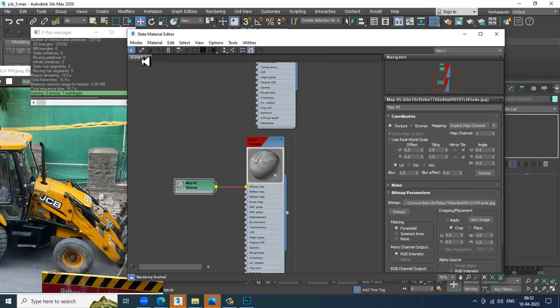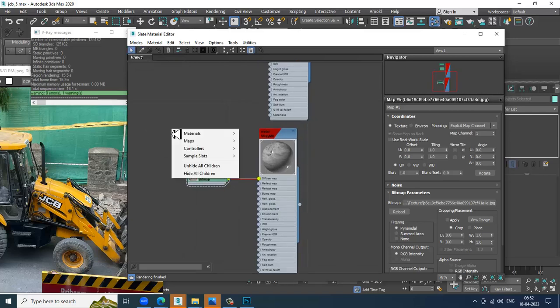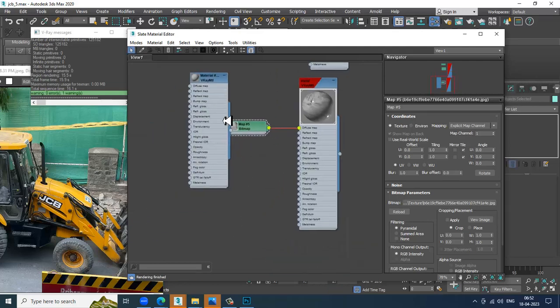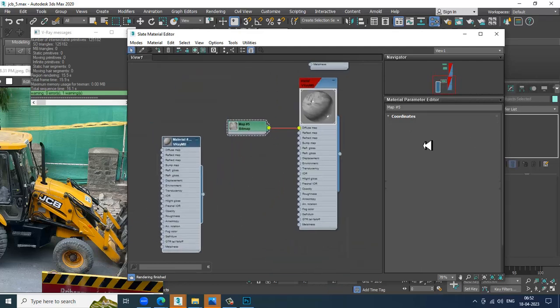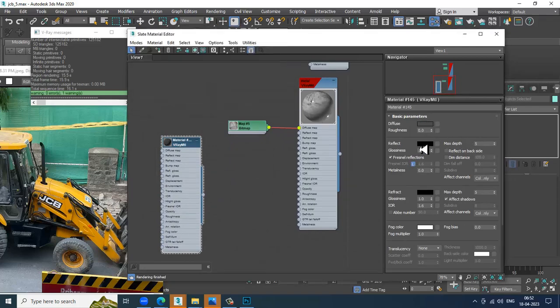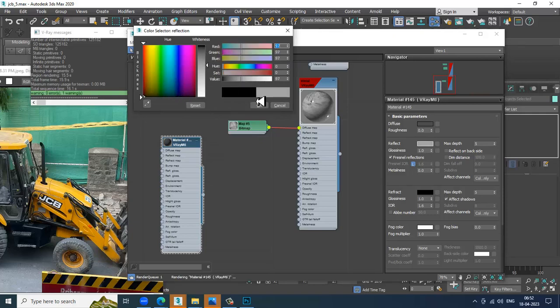Let's take a Vray material. Take a new Vray material and slightly give reflections.